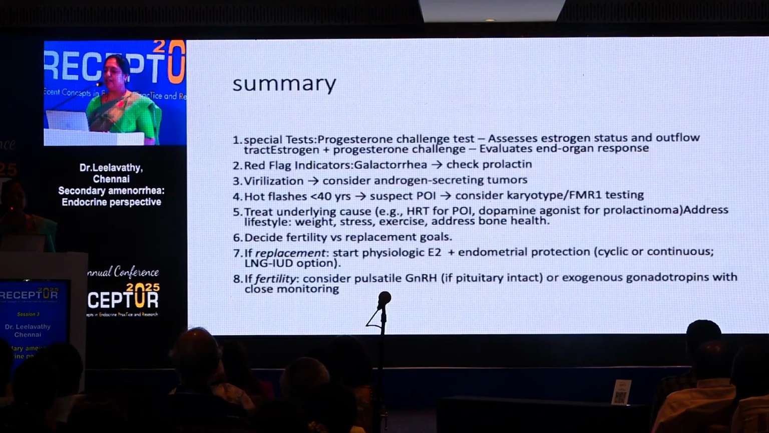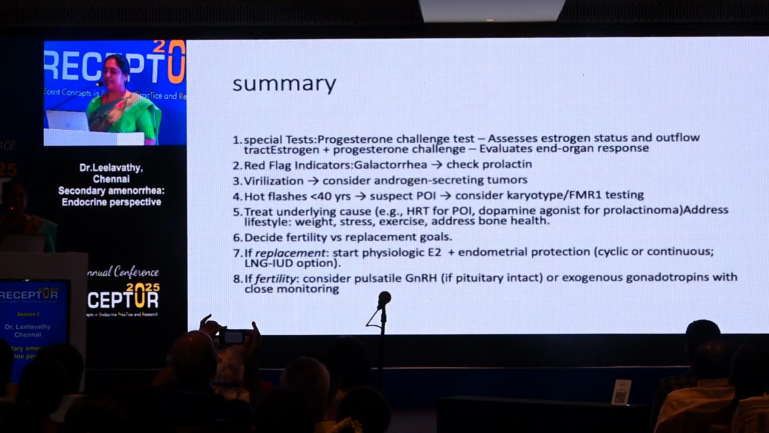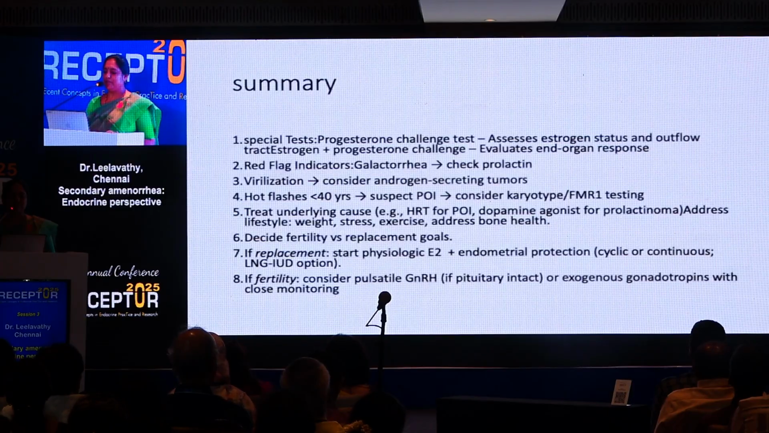So red flag indicators: galactorrhea, check prolactin. Virilization, consider androgen secreting tumors. Hot flushes, consider karyotyping and fragile X investigations. And bone protection and cardiovascular risk assessment is more important in secondary amenorrhea. Decide and discuss with the patient about fertility and menopausal hormone therapy. So if fertility is considered in hypothalamic amenorrhea, pulsatile GnRH can be considered.